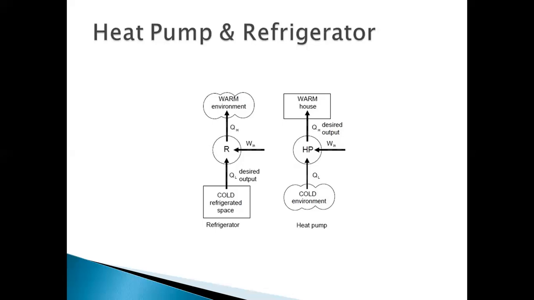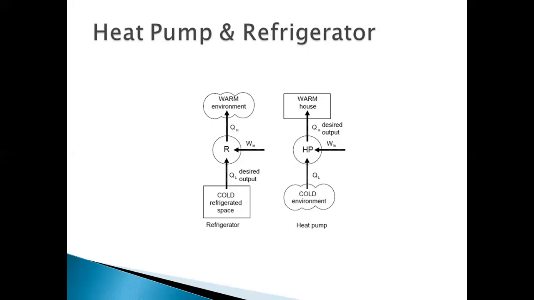We can also explain this with the example of an air conditioner in a room. We want to remove more and more heat from the room so that the room gets cooler and cooler, and we transfer the heat to the atmosphere. Whereas in a heat pump, it is the reverse. We are interested in providing more heat to the warm house. If you take the example of a room heater, it absorbs heat from the atmosphere and gives that heat to the room so that the room gets warmer and warmer.